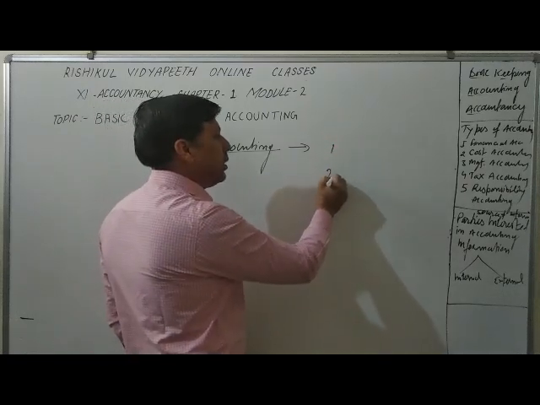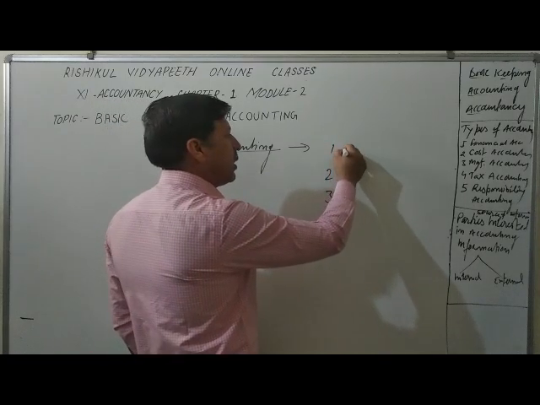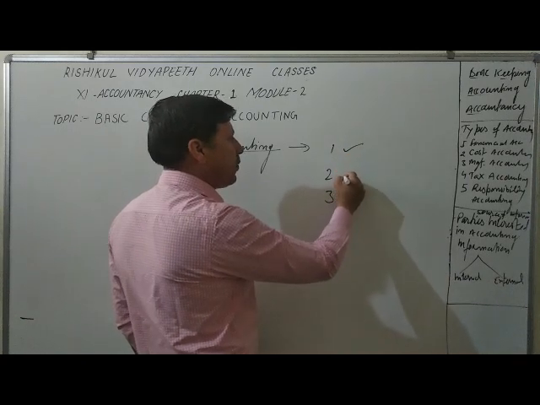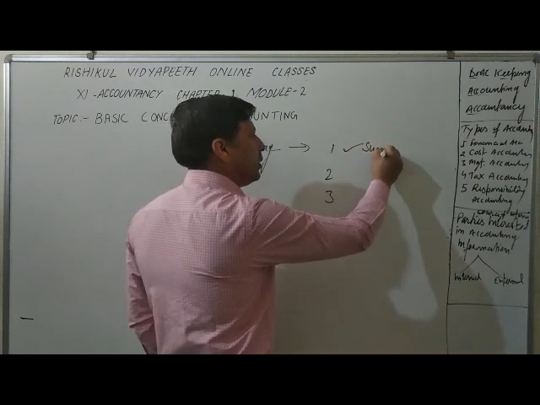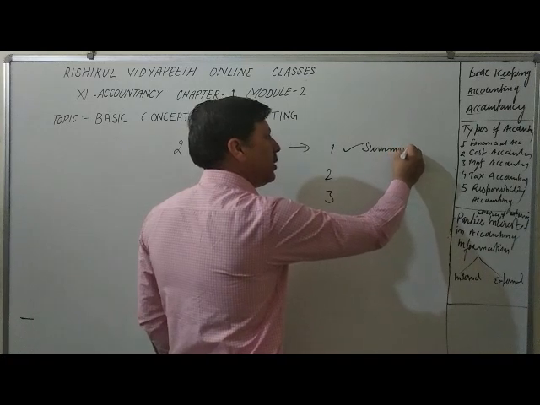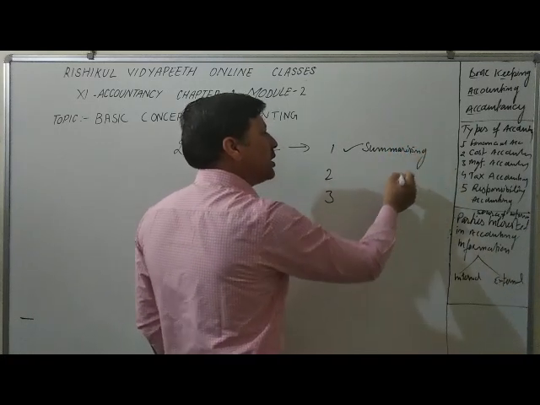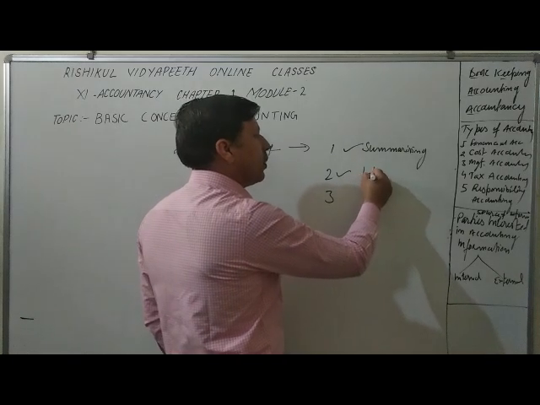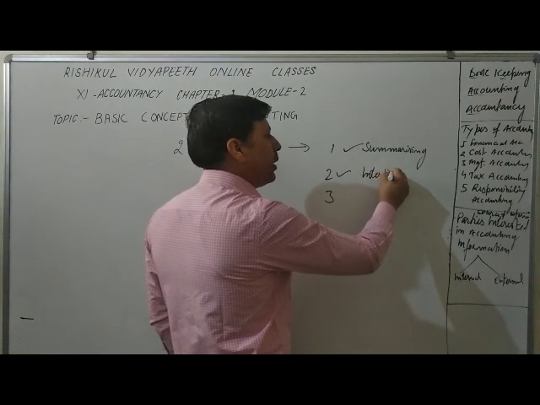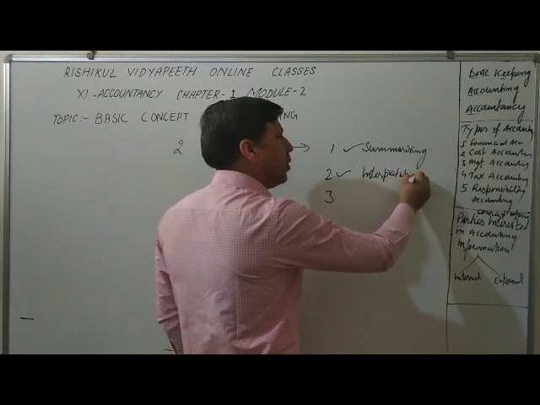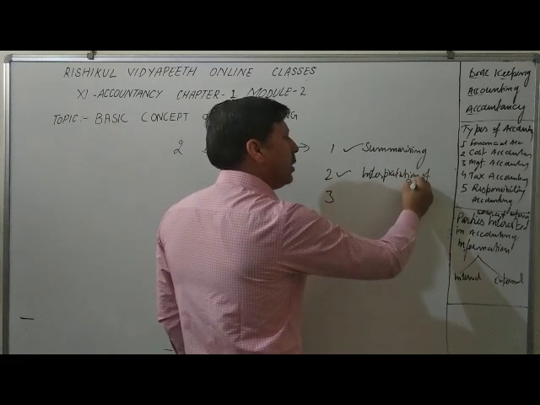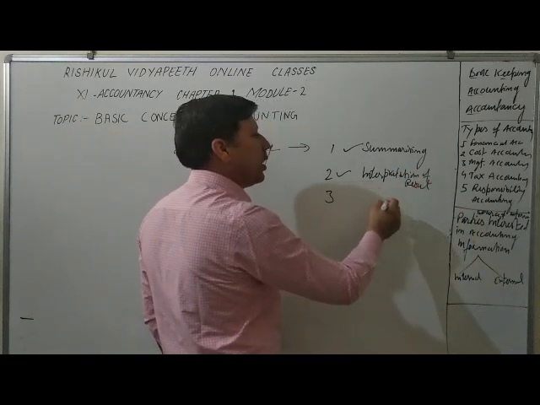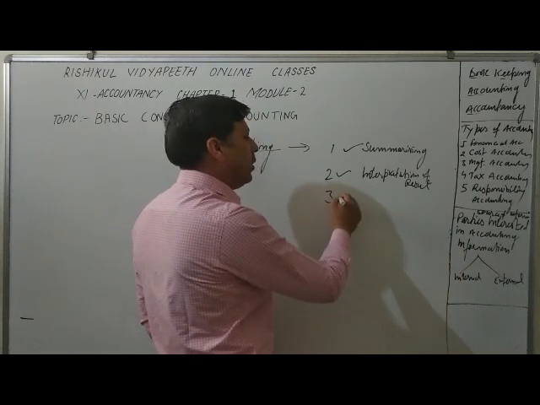Three works: summarizing, you can say trial balance, then interpretation of results, that is how you find out the profit and loss.